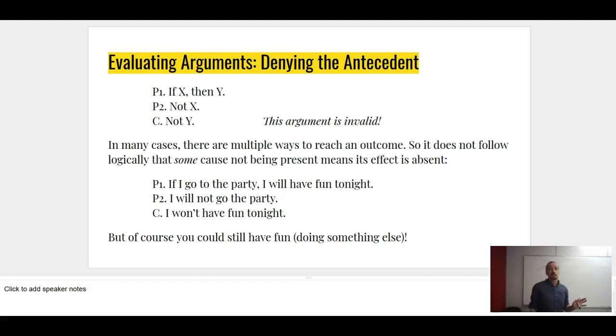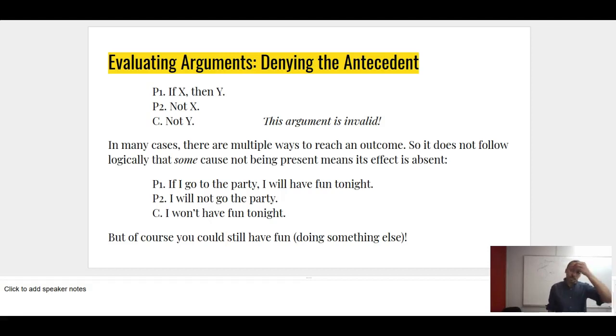What I'm saying is that if X is true, then Y will definitely happen. But if X doesn't happen, I'm not sure whether or not Y will happen. It might anyway from some other thing, because there are multiple ways to reach an outcome. It doesn't follow logically that one cause not being present means the effect will always necessarily be absent.